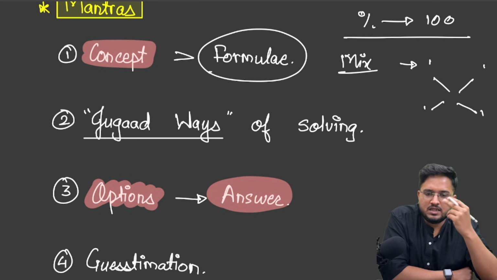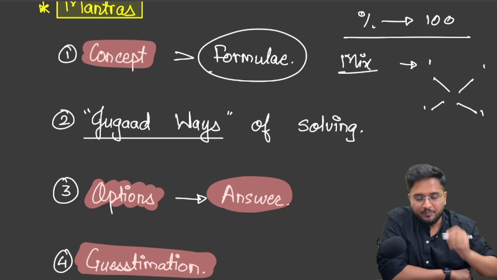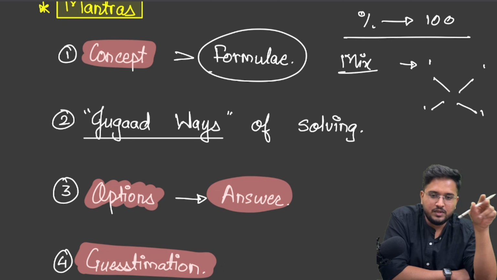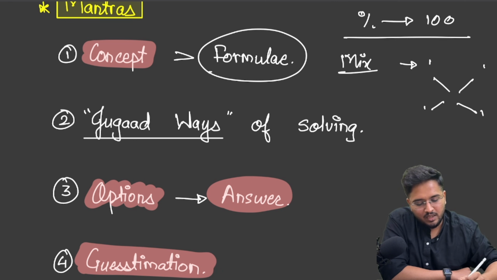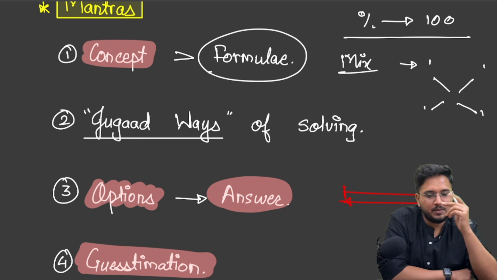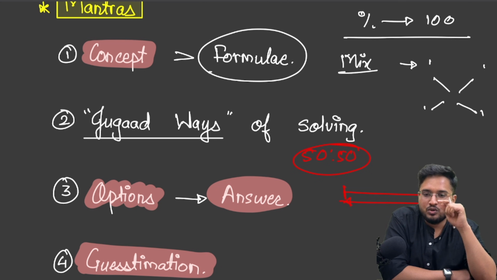The last thing to do when it comes to quant is go for guesstimation. Now this is the last resort. If you are short on time and you have to attempt a few more questions, based on the values given in the question, you can just guesstimate the range of answer, right? What is the range where the answer will be falling? And if you look at the options clearly, UPSC normally does that. Even if you are going through guesstimation, you will be able to eliminate 2 options and reach the 50-50 scenario. So guesstimation is another way when it comes to solving quant questions.